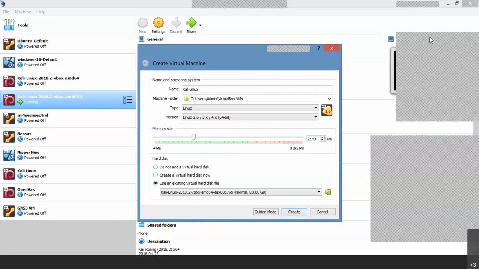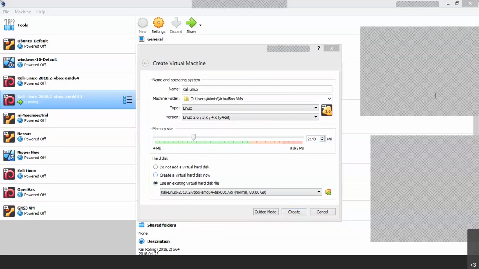Sir, there are a number of versions available. Which one is best? Versions in the sense of what? I mean it is a kernel version, sir. Naveen sir, it is a kernel version. You have to select the version you are using. 2.6 you have to use. Okay, and that is a drop down.